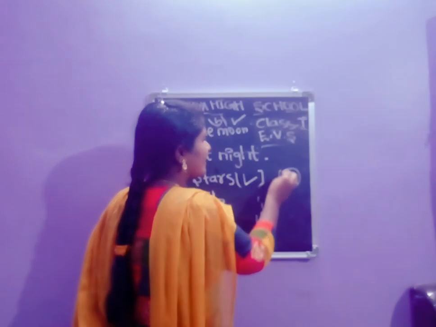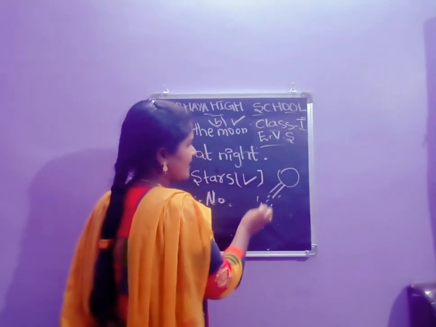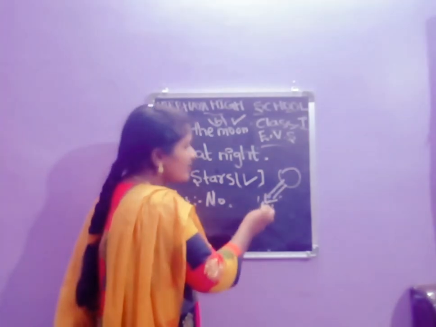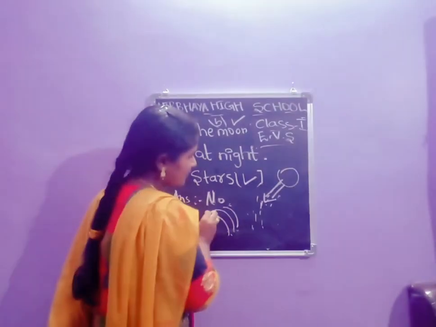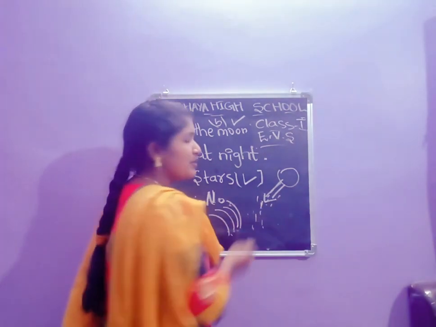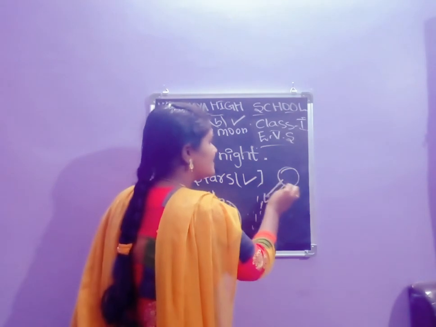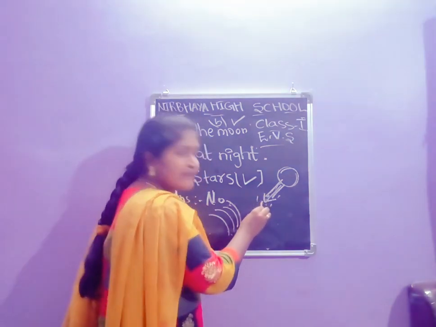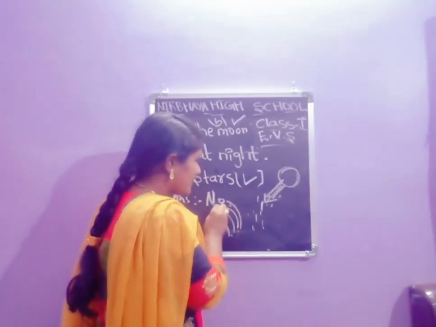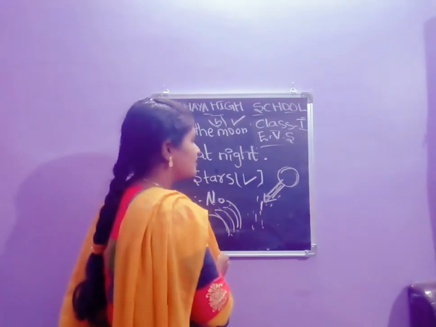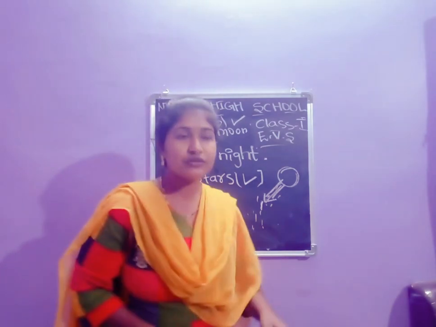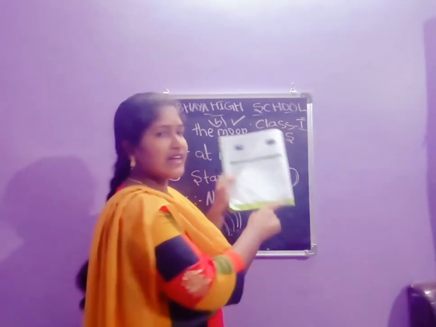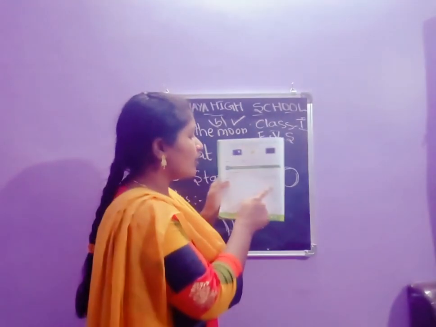See children, here is the sun and this is the sunlight. Here are the raindrops. When the sunlight falls on the raindrop, the rainbow is formed. Do you understand, children? So this is the formation of the rainbow. And you have to draw the rainbow. Here he gives a box, on page number 30. Now you have to draw the rainbow.